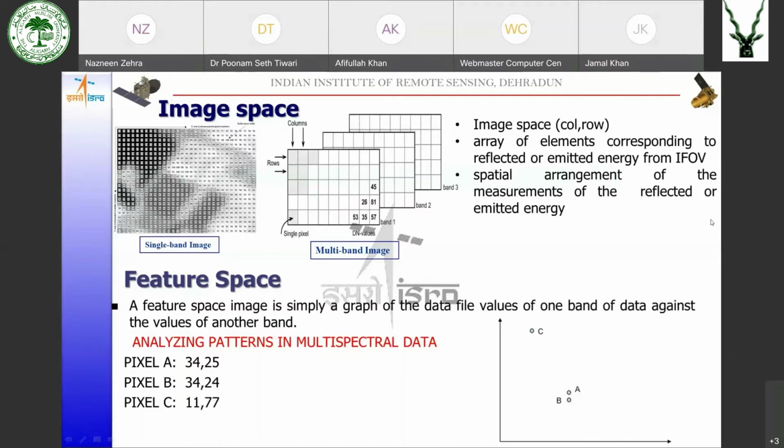Now, how does this help us in doing the classification? Suppose pixel A and pixel B both are representing water, both are water features. Okay. Now, we can see that pixel A and pixel B are close to each other in the spectral space. So they form a cluster, they form a class, and we can name both of them as water. So like this, when we do this for all the pixels, then the entire image gets classified. Okay, so this is what a feature space is.